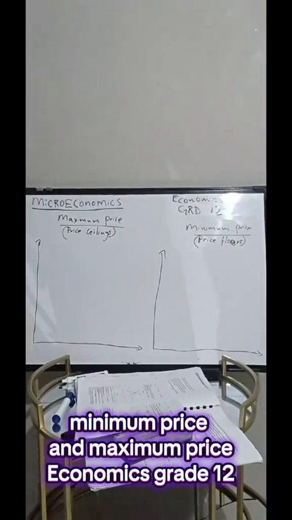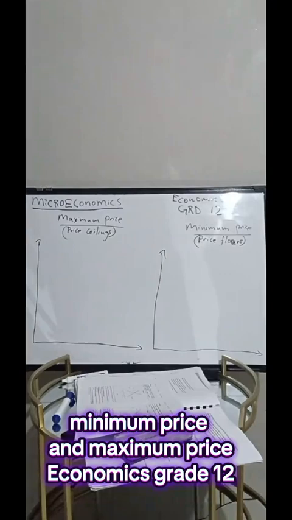So in this video we will look at minimum price and maximum price. We find them under a topic called microeconomics, that is your paper 2, right? So now we will explain these two government interventions. These two come up under market failure, but they come as consequences, meaning they are the government interventions or the state interventions into the market failure, right?